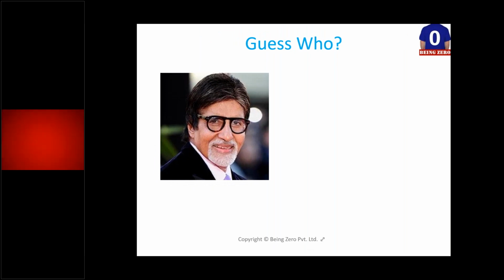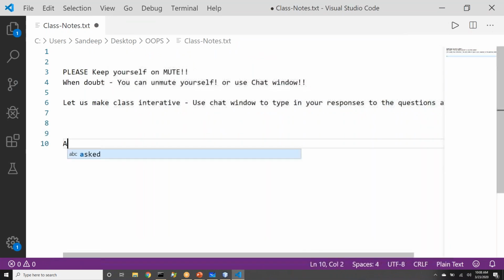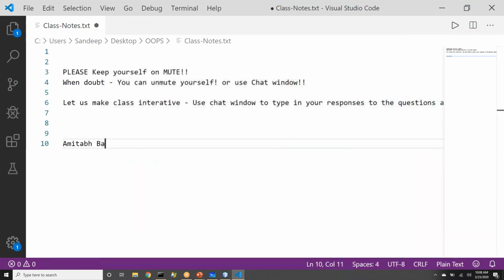So we are using two terms right now. We have seen Amitabh Bachchan, and we are saying he is an actor. Pardon me for spelling mistakes. There are two things that we are using.